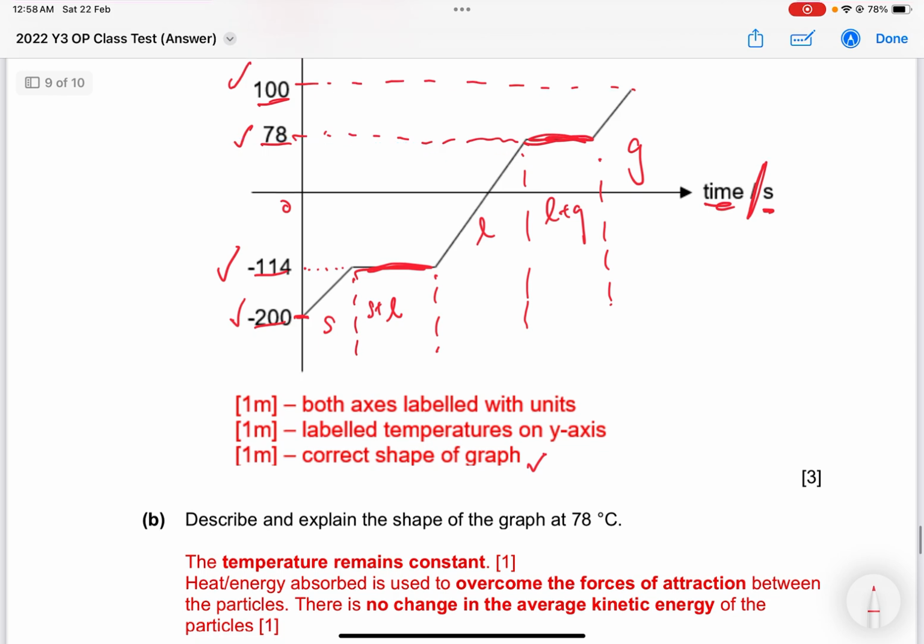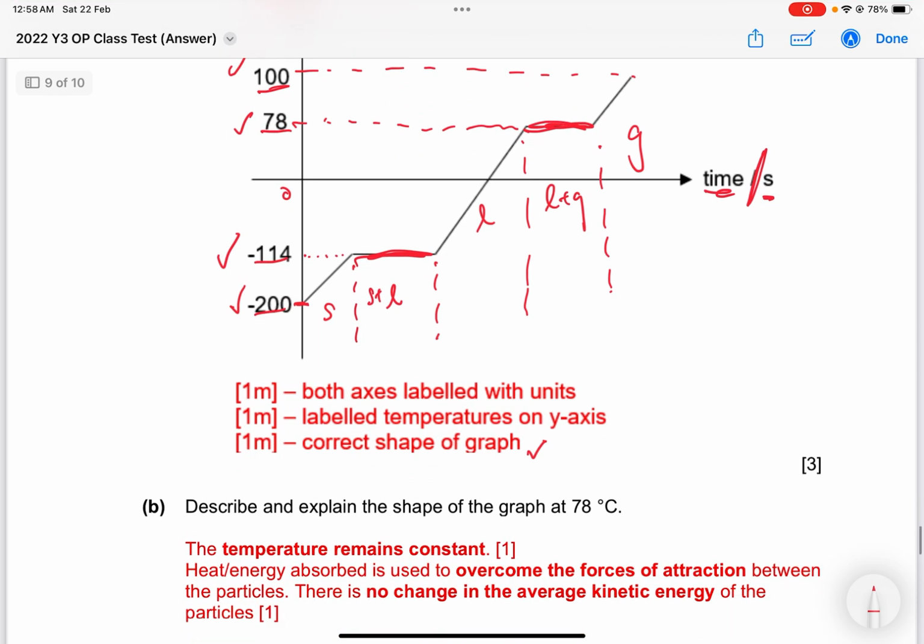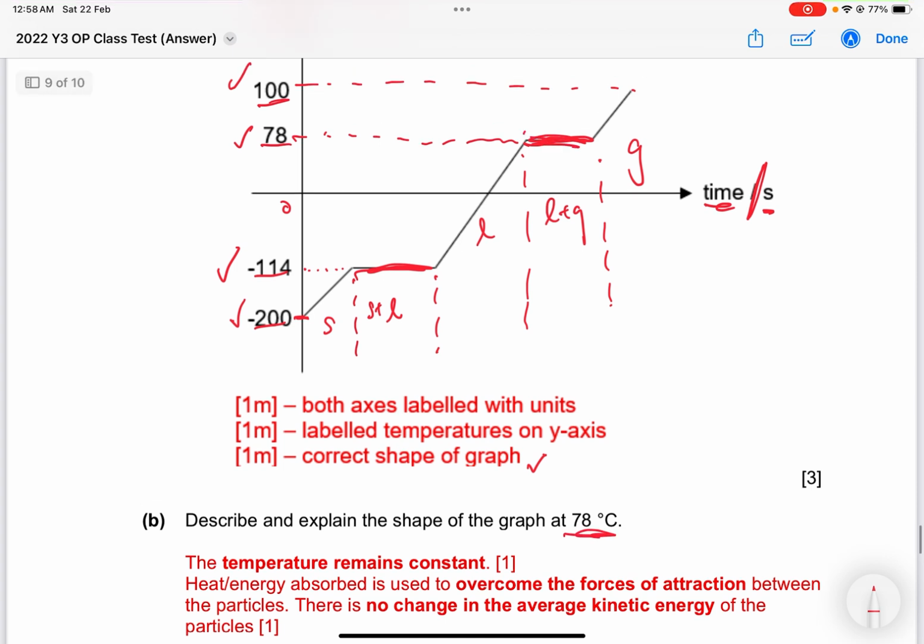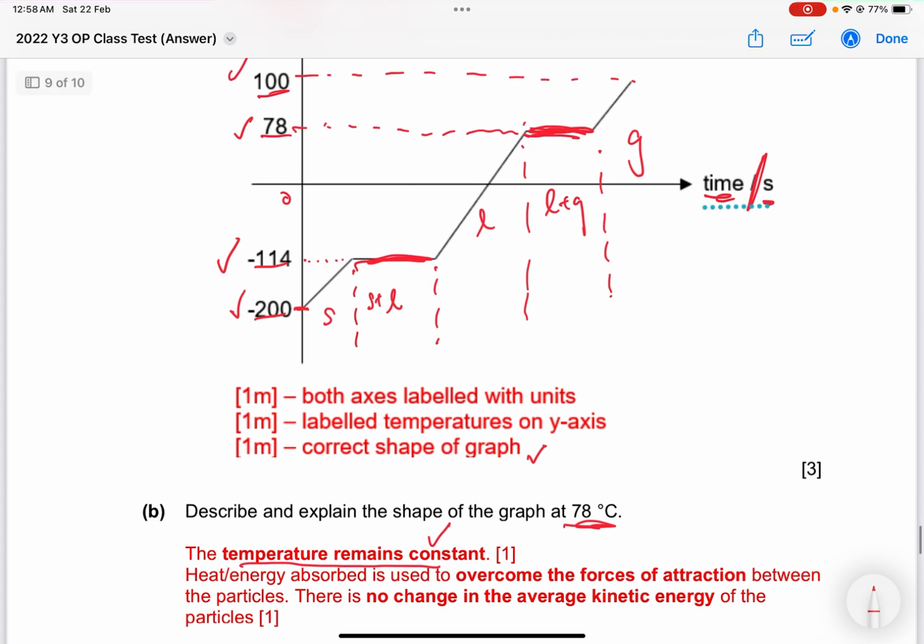Okay, so that's where the 3 marks goes to. Next, describe and explain the shape of the graph at 78 degrees Celsius. So at 78 degrees Celsius, the line is flat. So you say temperature remains constant. That's the description there. How to explain it?